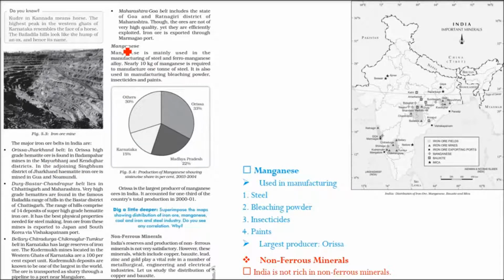So we talked about these different belts here. Now coming to manganese. Manganese is generally used in the manufacturing of steel and ferromanganese alloy. Ferromanganese, let me write it, Mg, alloy.